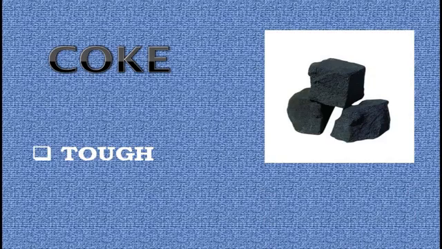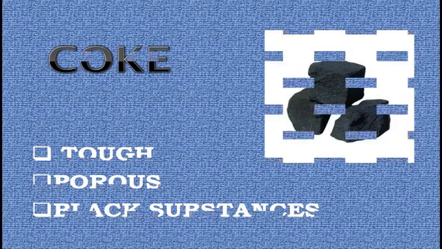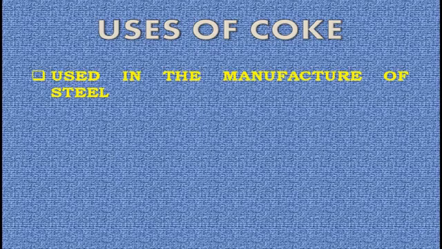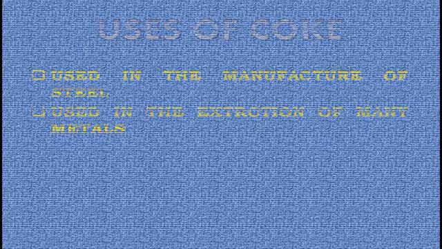Children, you can see in the figure, coke is a black, tough and porous substance. Next, uses of coke. Coke is used in the manufacture of steel. Also used in the extraction of many metals.